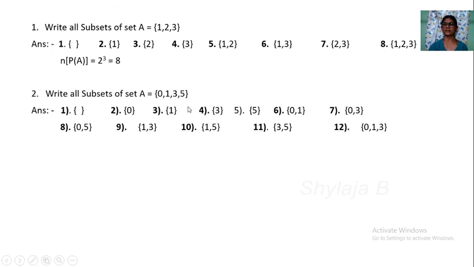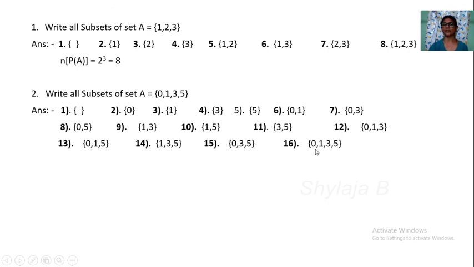Next we take the sets having three elements: {0, 1, 3}, {0, 1, 5}, next {1, 3, 5}, next {0, 3, 5}. And all the 3-element sets are over.